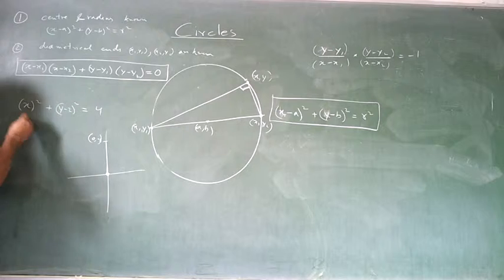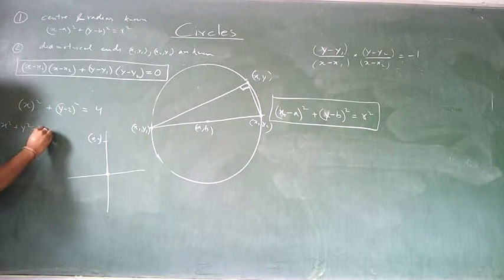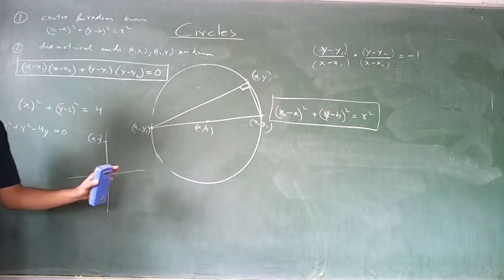On opening, you will have x square plus y square minus 4y is equal to 0. Plus 4 and minus 4 over there, right?